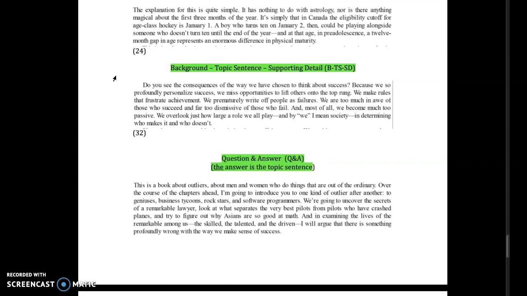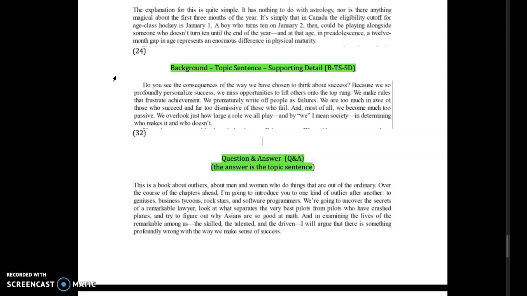If we come down a little bit, here's another paragraph from the book, from Outliers. This is from page 24. And this is a paragraph that begins with background and then follows it up with the topic sentence and then goes into supporting detail. So it starts with a sentence, right? It says, the explanation for this is quite simple. And it's referring back to the paragraph prior. It continues with more background. It says, it has nothing to do with astrology, nor is there anything magical about the first 3 months of the year. It is simply that in Canada, the eligibility cutoff for age class hockey is January 1. That is the topic sentence right there.